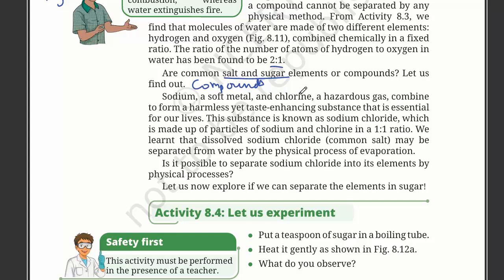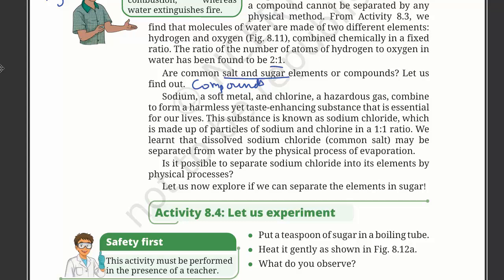Sodium, a soft metal, and chlorine, a hazardous gas, combine to form a harmless yet taste-enhancing substance that is essential for our lives. This substance is known as sodium chloride, which is made up of particles of sodium and chlorine in a 1 to 1 ratio.